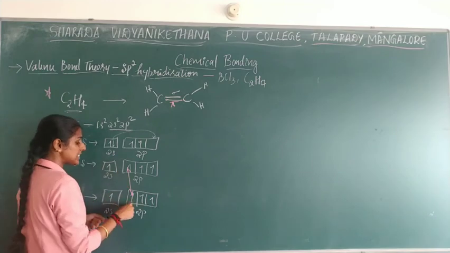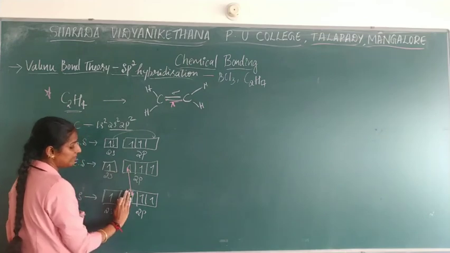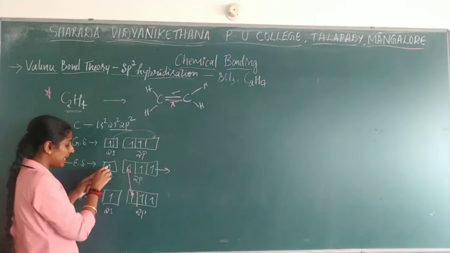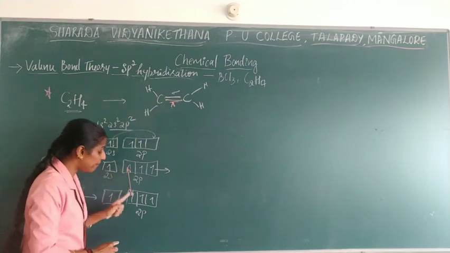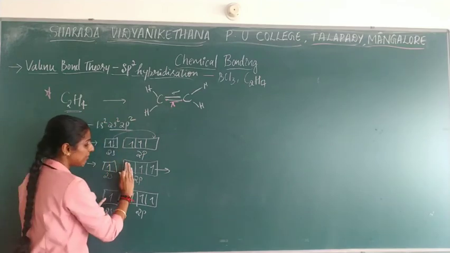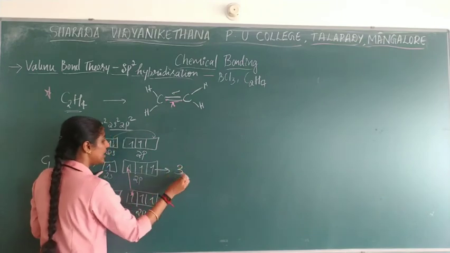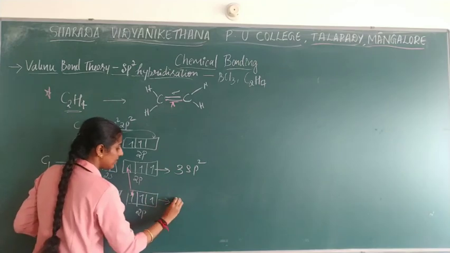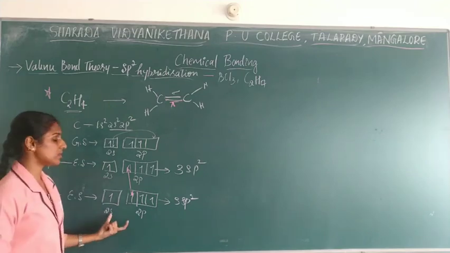Now leaving this, you need to count hybridization. Leave this first column and count for this. You understood why I am leaving only p? Why can't I go with this? Because a pi bond can take place from p orbital, not with s. So the first orbital only will go for pi orbital formation and the remaining will go for sigma. So now 1, 2, 3. So 3 sp2. Here also, 3 sp2 hybridization will take place over here.